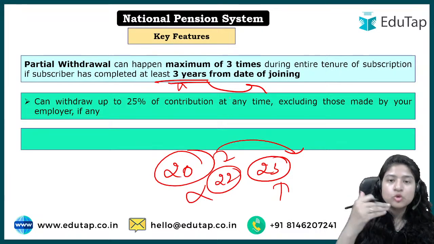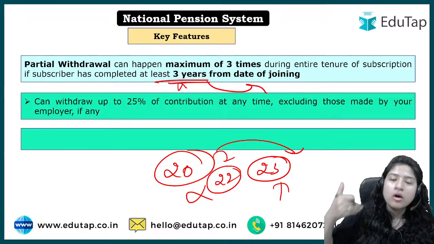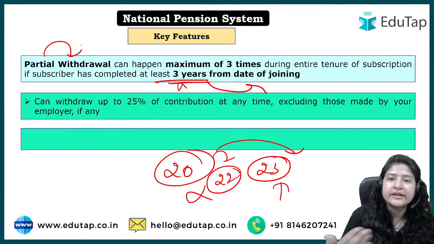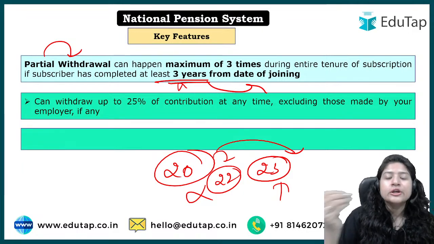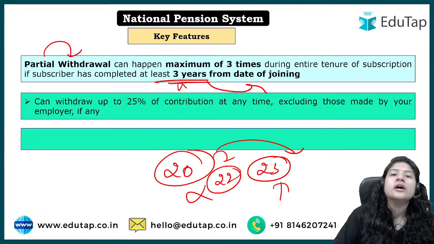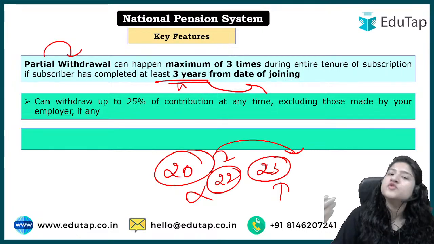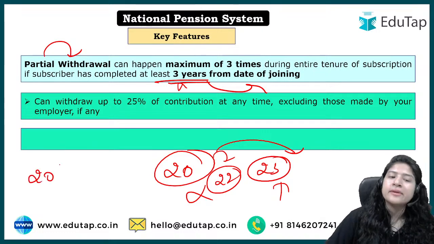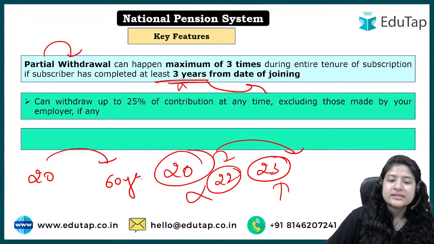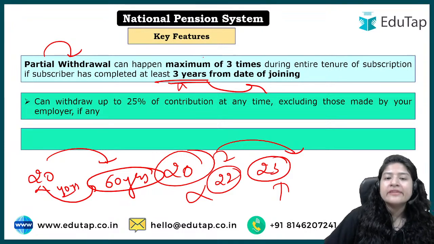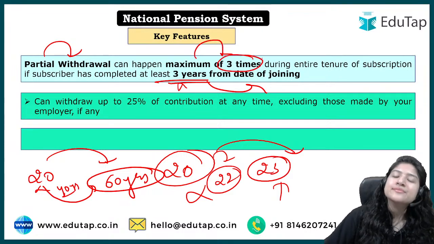So to be eligible to partially withdraw an amount from the fund that you have created for your retirement, you can only withdraw after you have completed 3 years with the scheme, from the date of joining. And throughout my years, for example, if I entered the scheme at 20 years and 60 years is the normal retirement age, then throughout these 40 years I can withdraw a maximum of 3 times only.